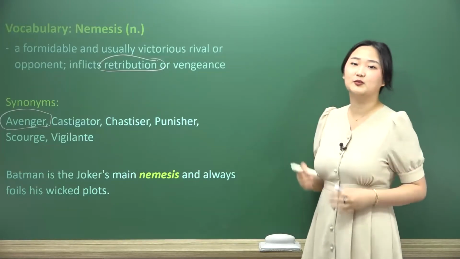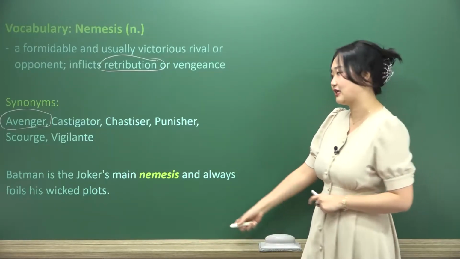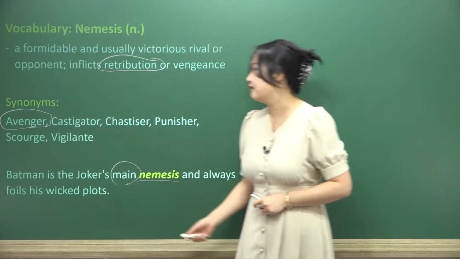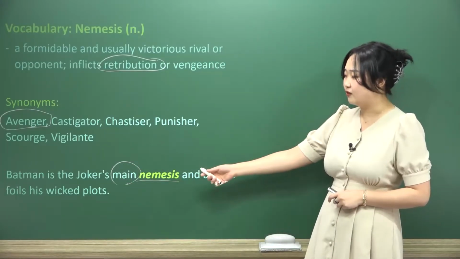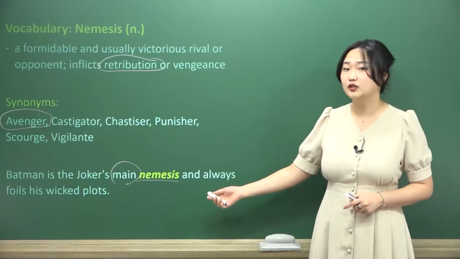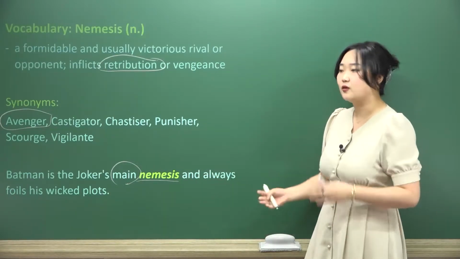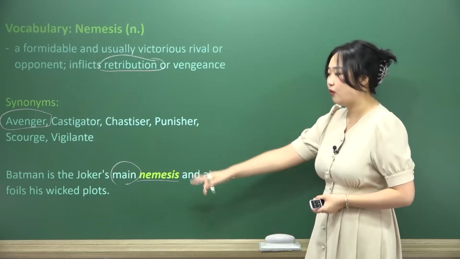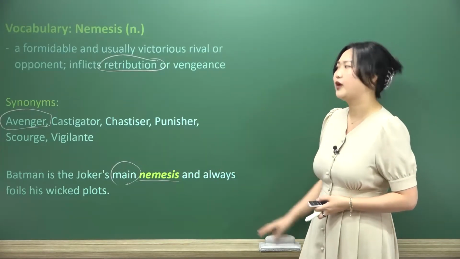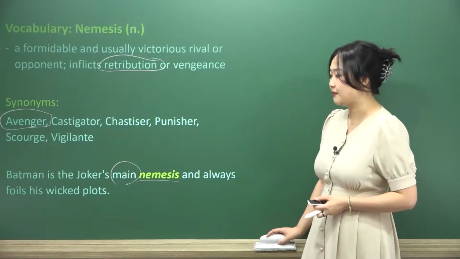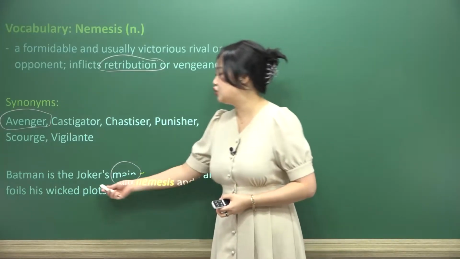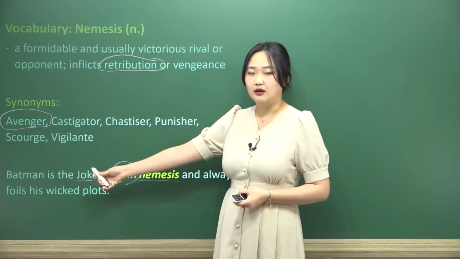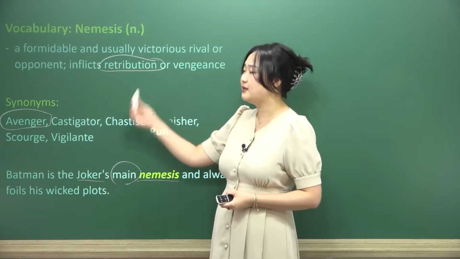Batman is the Joker's main nemesis and always foils his wicked plots. Here, I'm going to just switch tracks and go to DC for a second, okay? Batman is the Joker's main nemesis, their main villain, the formidable rival that usually, sometimes actually, wins the fights. And so they go back and forth. Sometimes they win, sometimes they lose, and always foils his wicked plots. They go up against each other all the time. Again, though, we're talking about this from the Joker's perspective, right? The Joker's main nemesis is Batman. Batman, of course, wins.